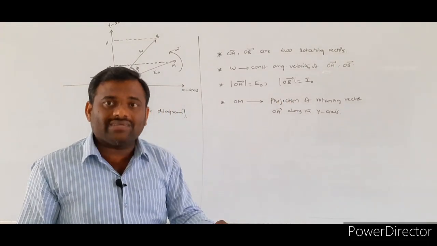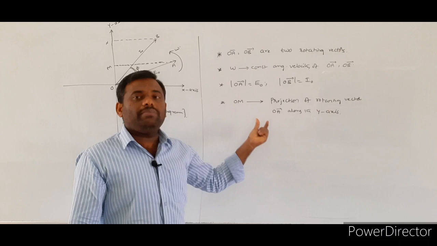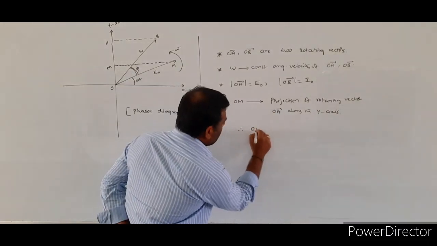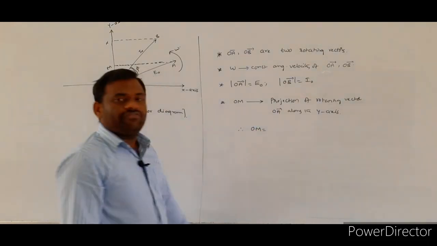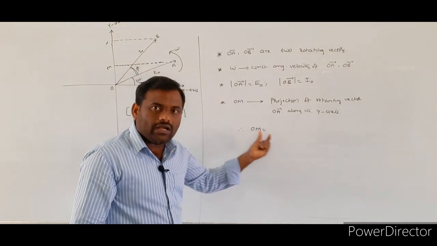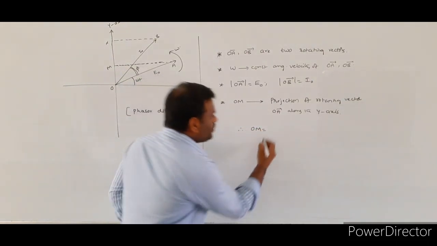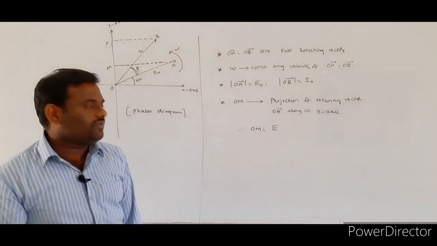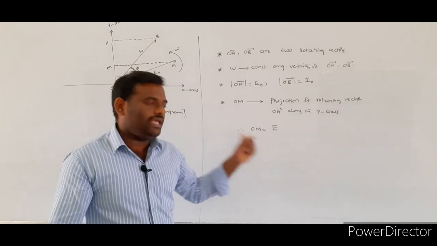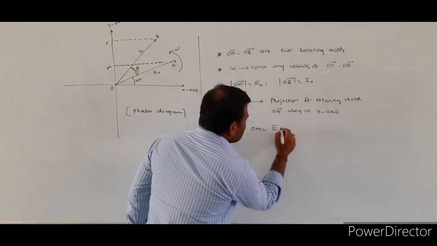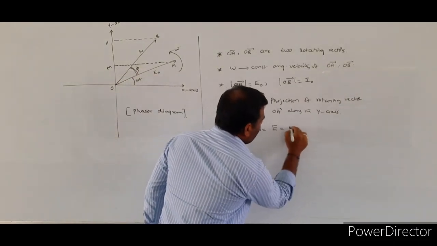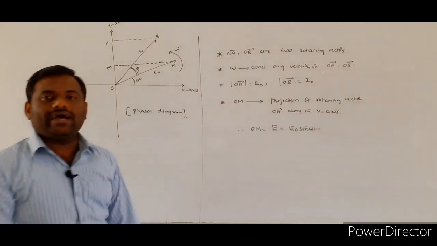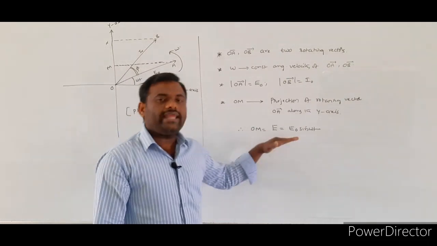A phasor is nothing but a physical quantity which varies sinusoidally. Therefore, from the definition of phasor, OM is equal to the instantaneous value of EMF. So OM is equal to E naught sin omega t.